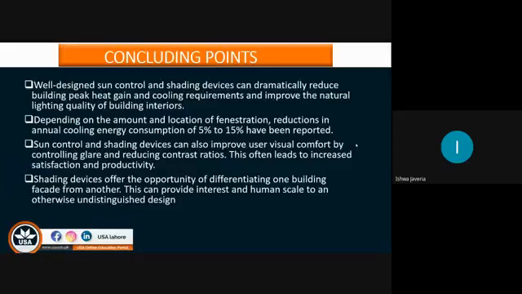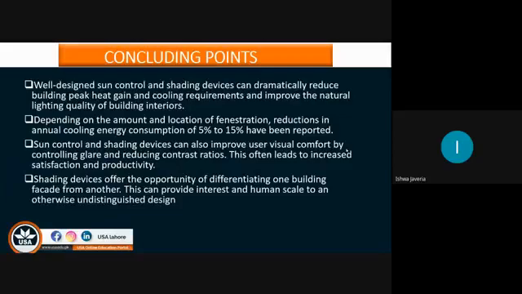Well-designed sun control and shading devices can dramatically reduce building peak heat gain and cooling requirements and improve the natural lighting quality of the building interiors. Number two, depending on the amount and location of the fenestration, reductions in annual cooling energy consumption of 5% to 15% have been reported. Sun control and shading devices can also improve user visual comfort by controlling glare and reducing contrast ratios. This often leads to increased satisfaction and productivity.